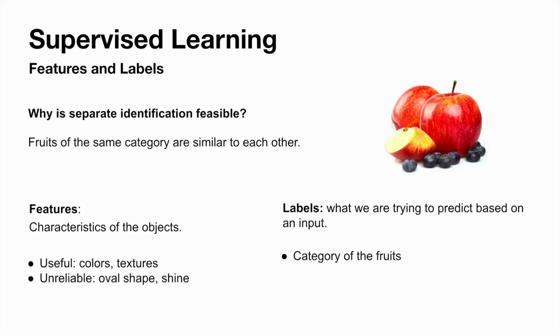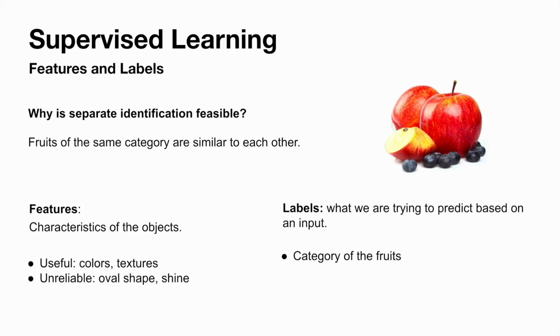They are selected to make all the inputs widely different from each other. In this instance, useful features are colors and textures, and unreliable features are round shape and not sparkly, because both apples and blueberries are round and not sparkly. Both apples and blueberries share these characteristics, so they would not be helpful in distinguishing the two.